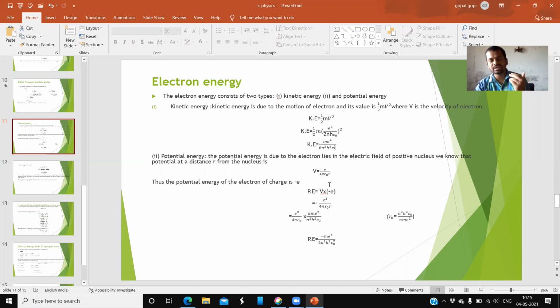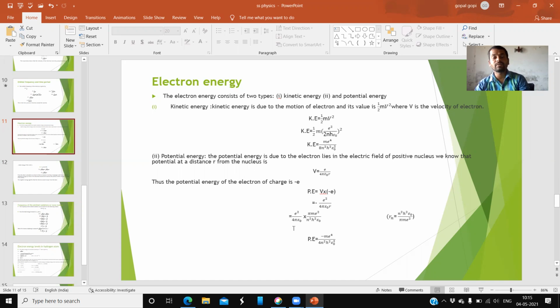But to get the potential energy, this potential must be multiplied by the negative e. Then V becomes the potential energy: minus e square by 4 pi epsilon naught into r. This is the potential energy.